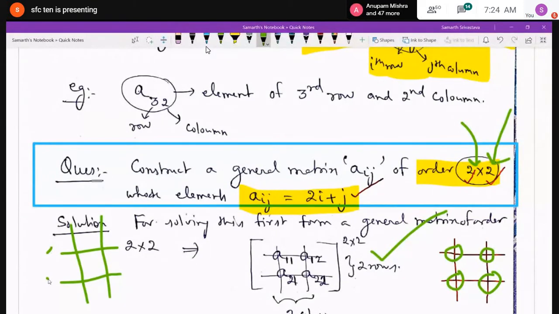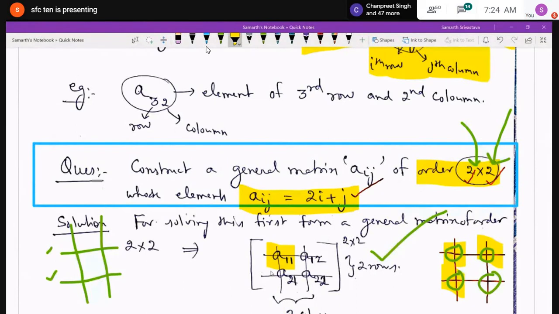At the point of intersection, I will write a general element A. In the first row, that is the first horizontal line, you see A11, A12, that means the first suffix is 1 and 1. In the second row, A21, A22, the first suffix is 2 and 2.